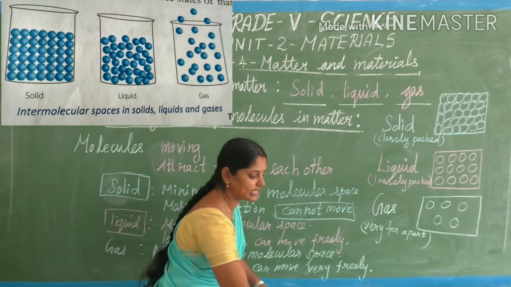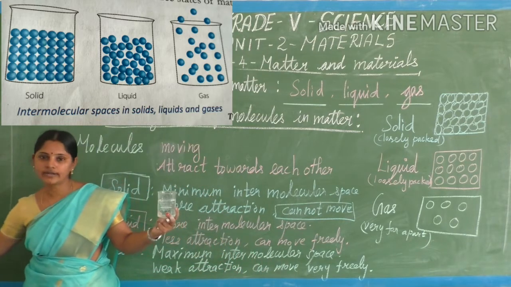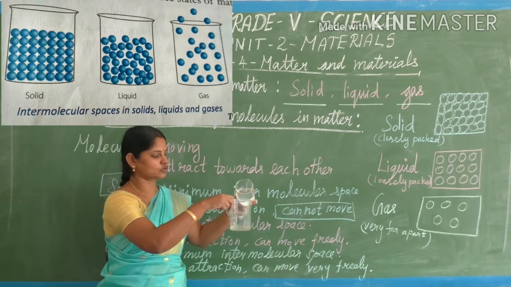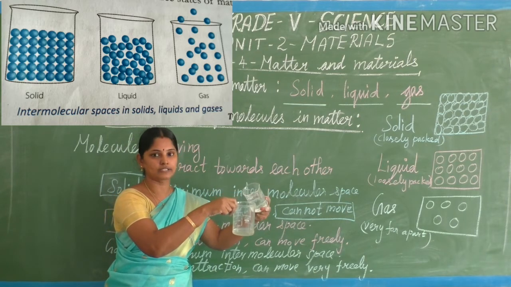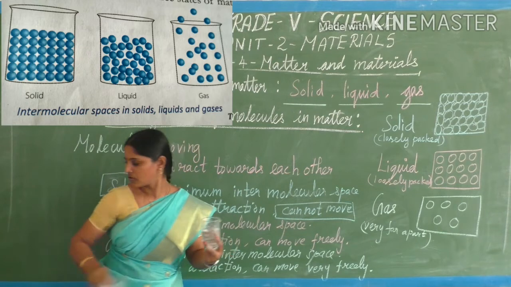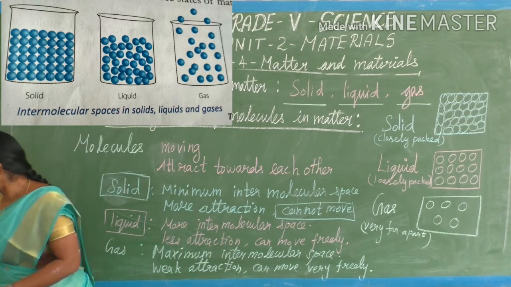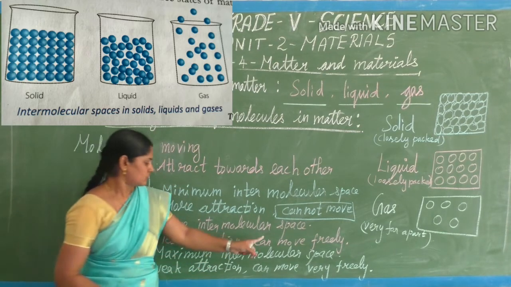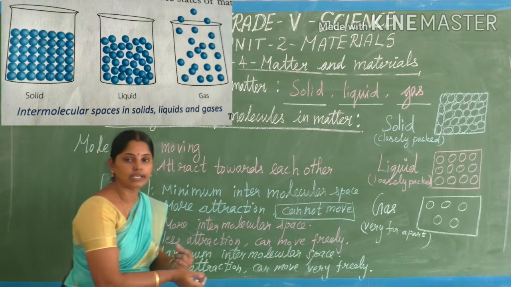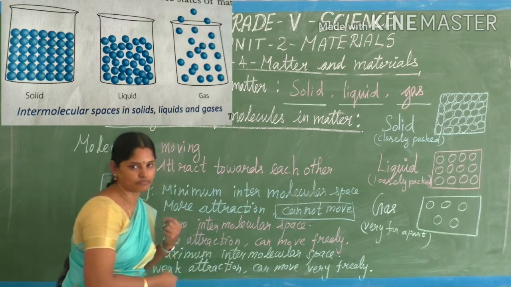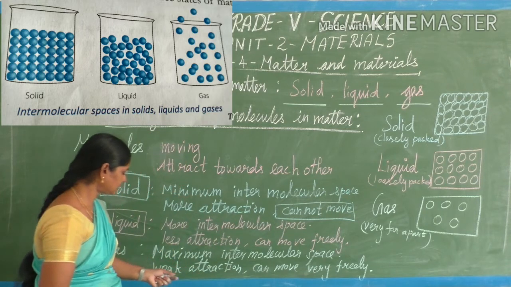That's why liquids can go from one vessel to another vessel. The molecules are moving freely, so it is possible for the liquid to flow.